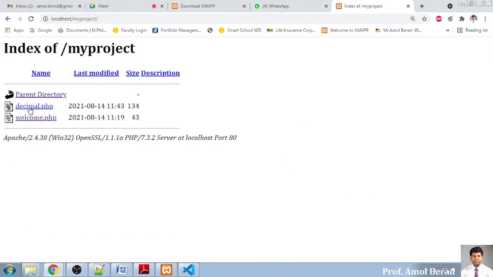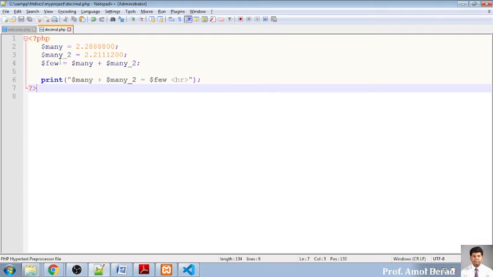Now this is decimal.php. I'm clicking this one, so you will get an output like this. Now see, the code is written in a very systematic way. This is a variable, this is a variable. I have assigned the value, I have assigned the value. Now I have done the operation, addition. The first variable is added with the second variable, and I have stored the result into this.